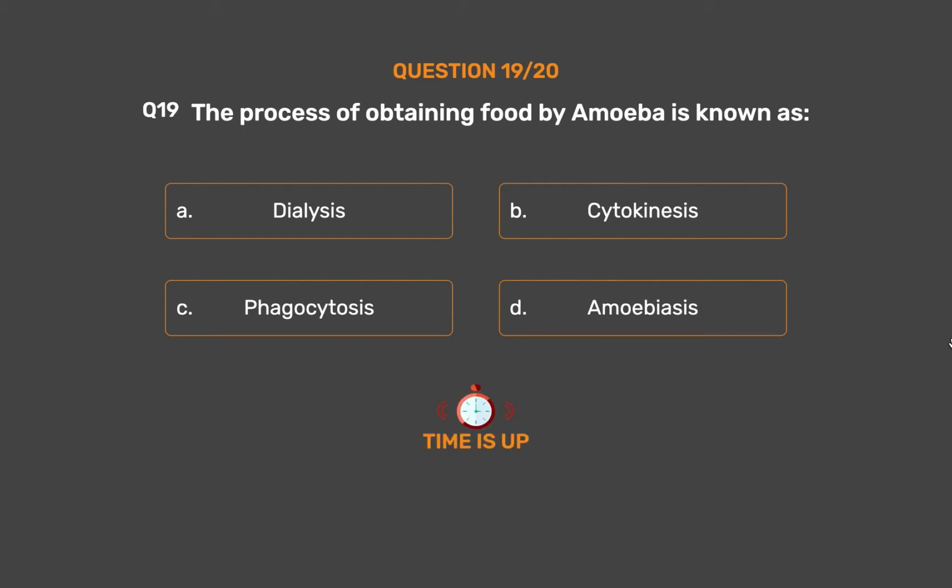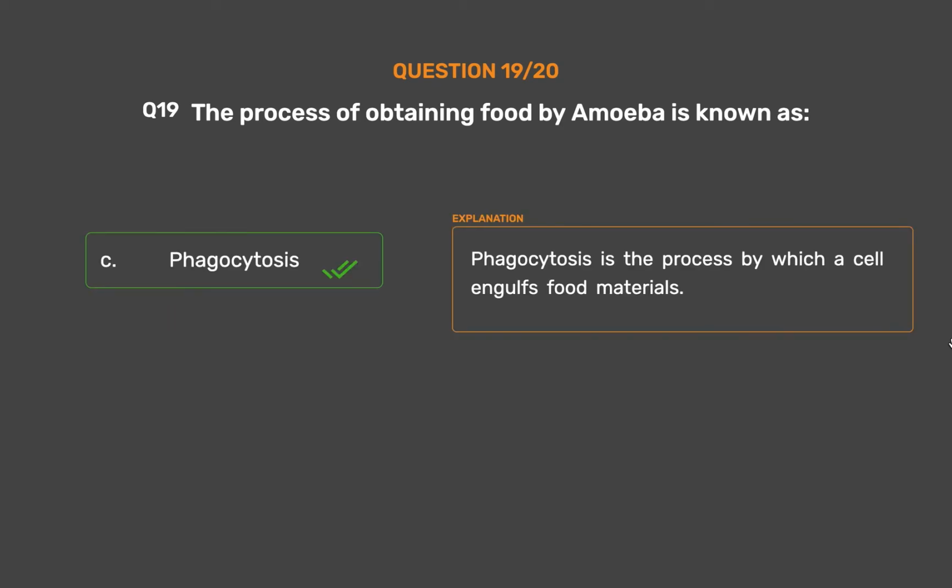The correct answer is option C, phagocytosis. Phagocytosis is the process by which a cell engulfs food materials.